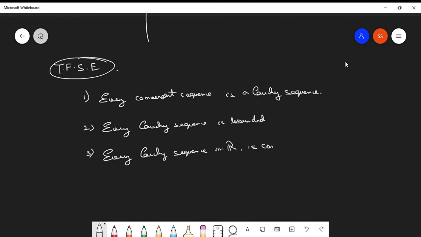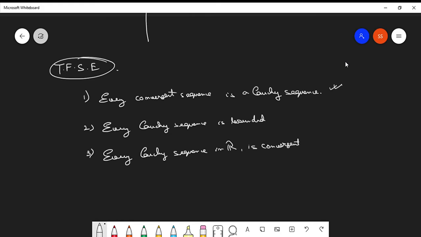is convergent. Basically, this is a general statement in any metric space, but the third statement is obviously valid in the real number system. As we talk about the real number system throughout this lecture, it is not mandatory for you to write in R, but you should understand that it is obeyed in R itself.